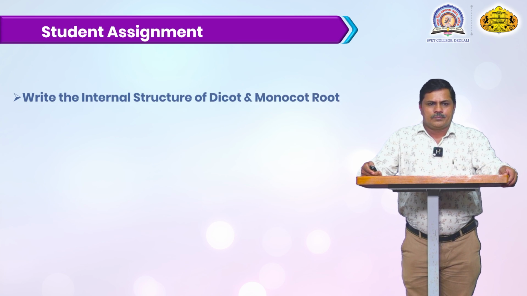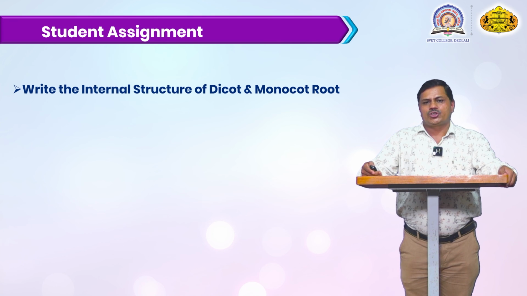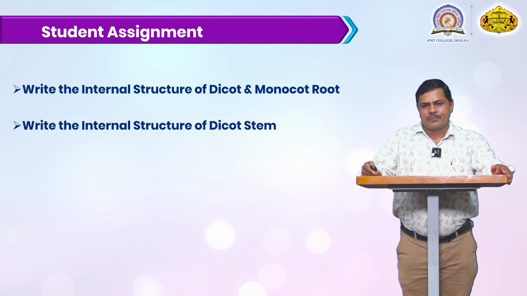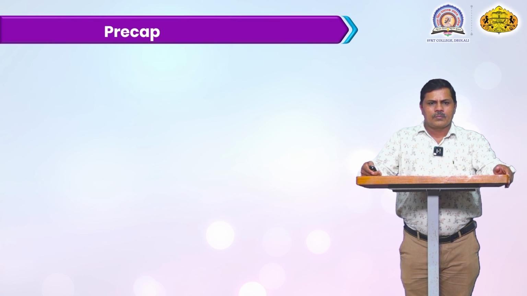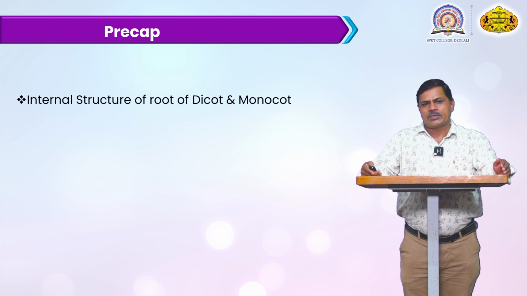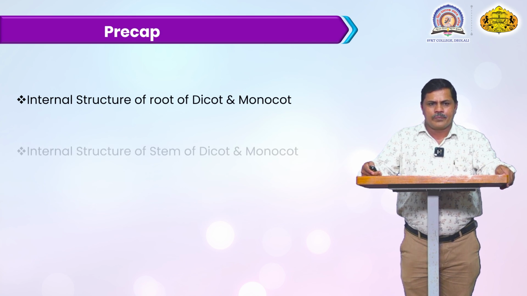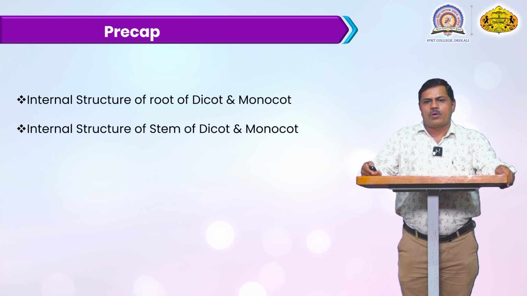Then the assignment: write the internal structure of the dicot and monocotyledon root, then write the internal structure of the dicot stem. In the next lecture, we will discuss the internal structure of the root of dicot and monocotyledon, then the internal structure of the stem of dicot and monocotyledon.